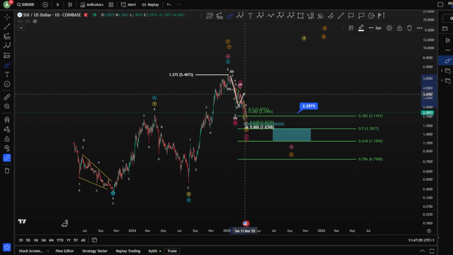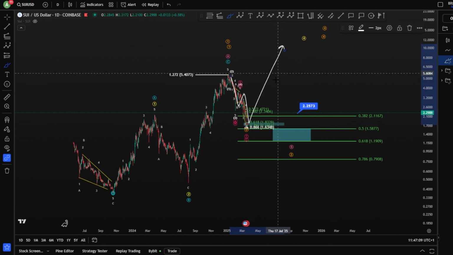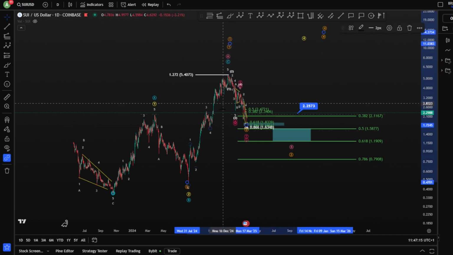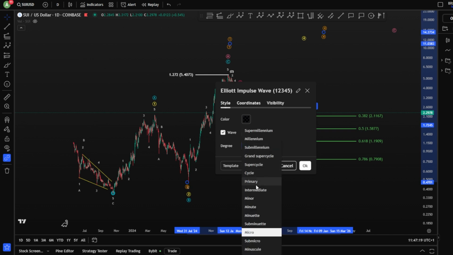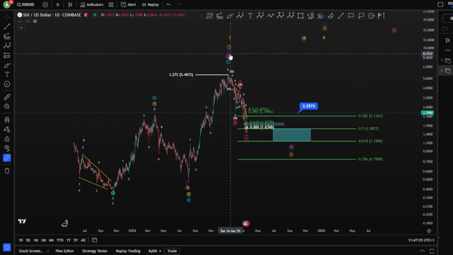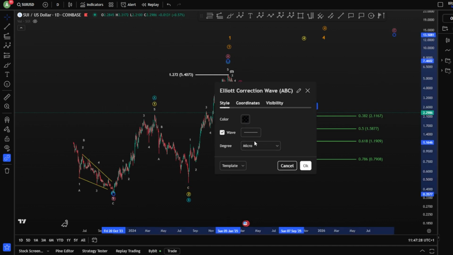Because it also finished 3 waves down here, and the potential of being a wave 2 towards the upside is also high. So the potential to be here in double 1-2 is also very, very high, guys.